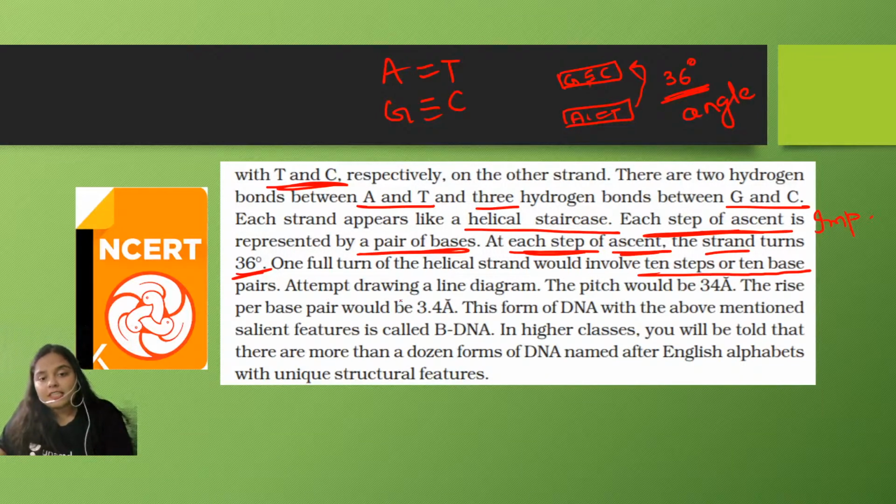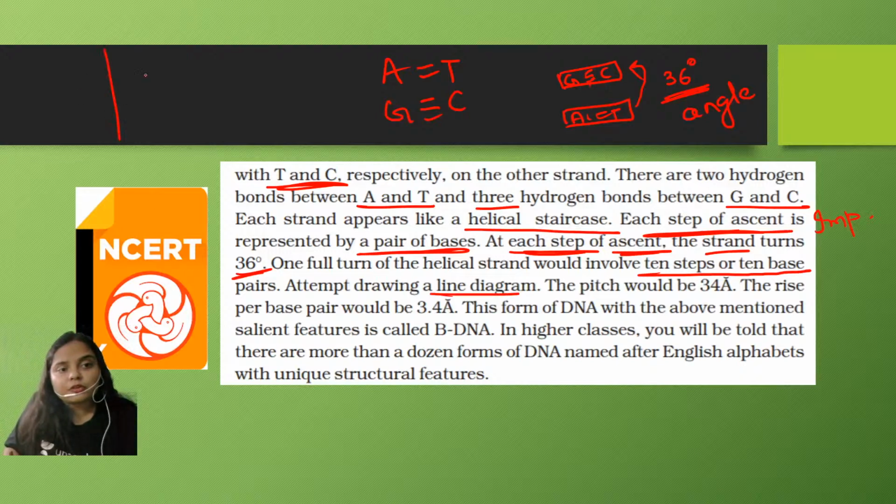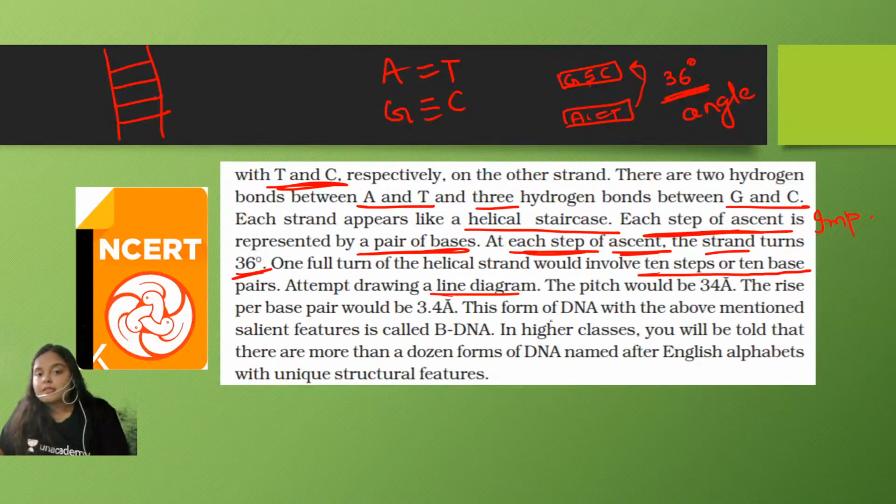Now attempt drawing a line diagram. This is the first base pair, this is the second, this is the third, this is the fourth. So the pitch would be 34 angstrom, or 3.4 nanometer, it is the same thing. Then the rise per base pair would be 3.4 angstrom or 0.34 nanometer.